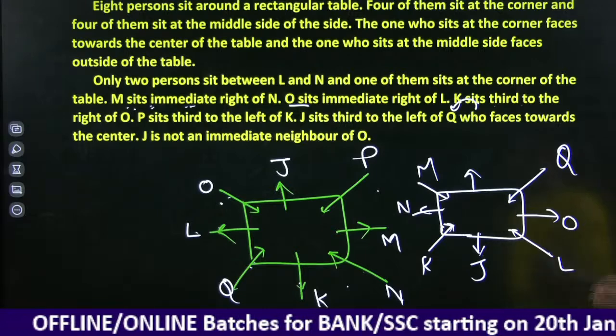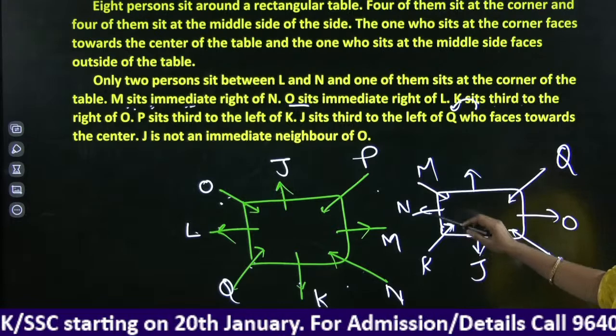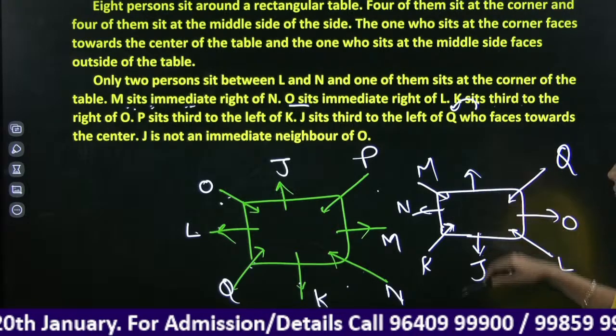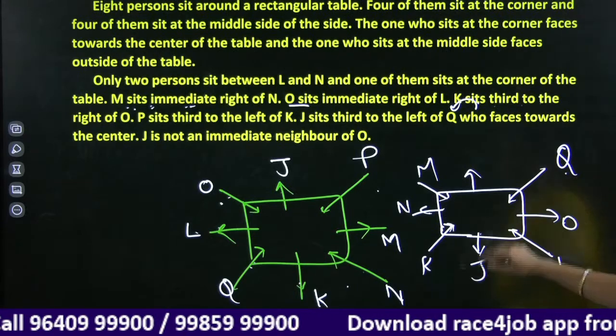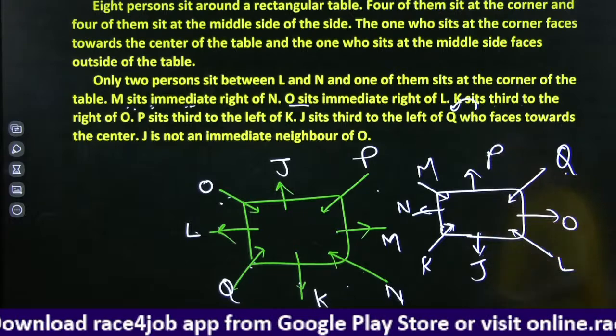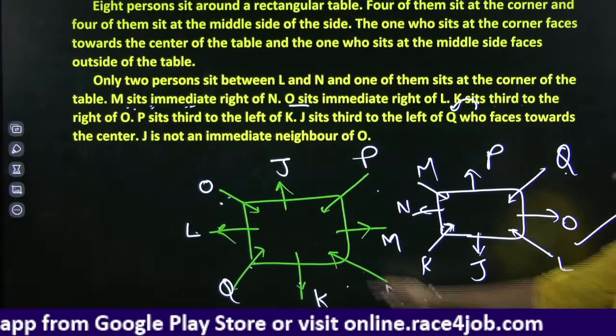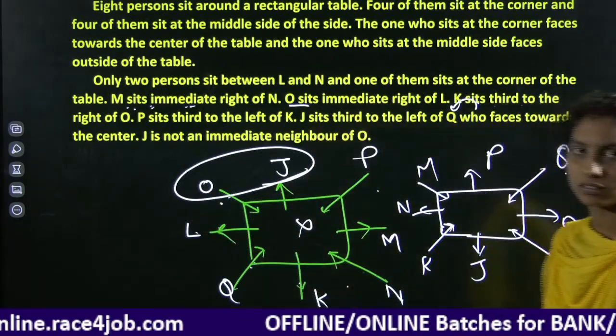Other person missing. O, L, Q, P. P is there. P sits third to the left of Q. Yes, P is here. And our answer is here. This is a false assumption. If this neighbor is not mentioned, then that is the answer.